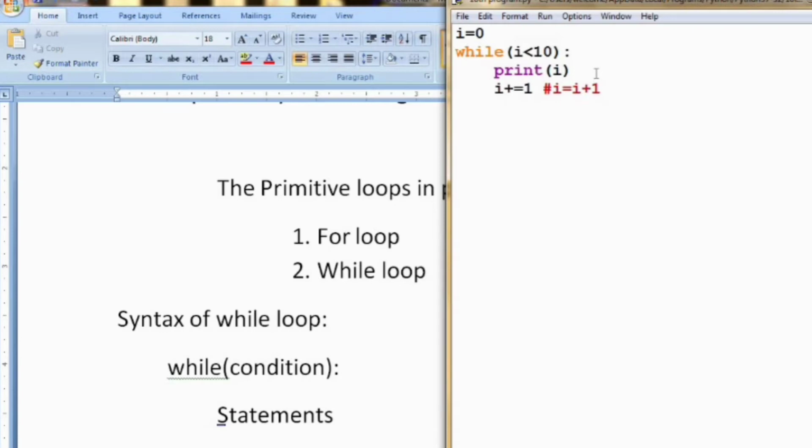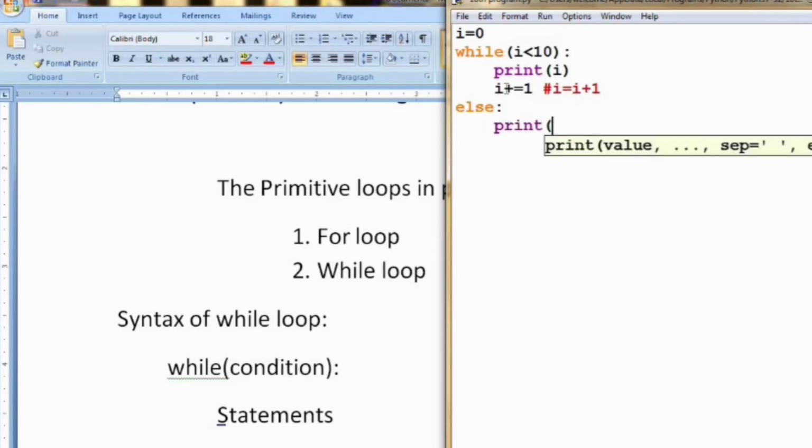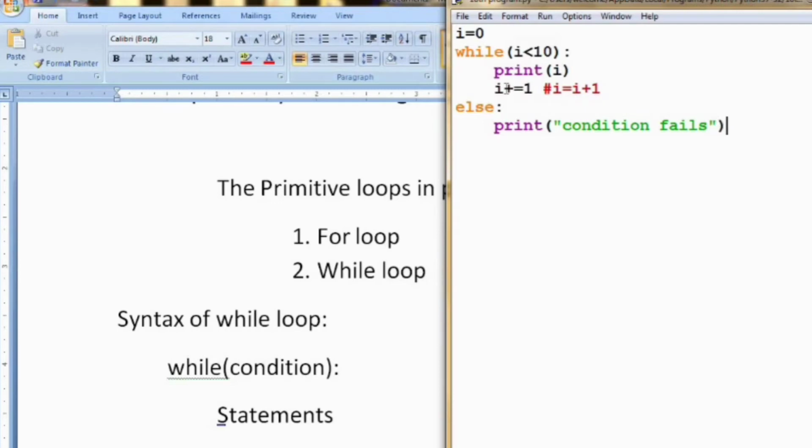Now we can also specify the else block inside our while. In most programming languages, you use the else block only for if condition. Here we can also use the else block for while. So if the condition fails, the else block will be executed. So I am printing here condition fails. So now I am running the program.